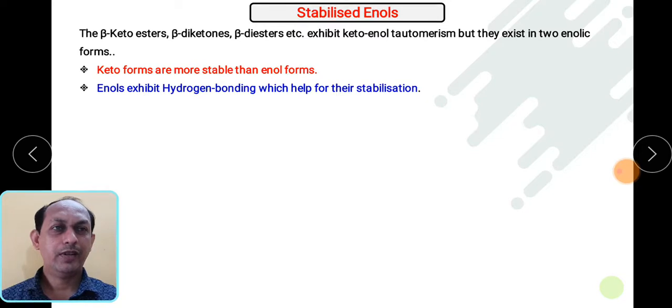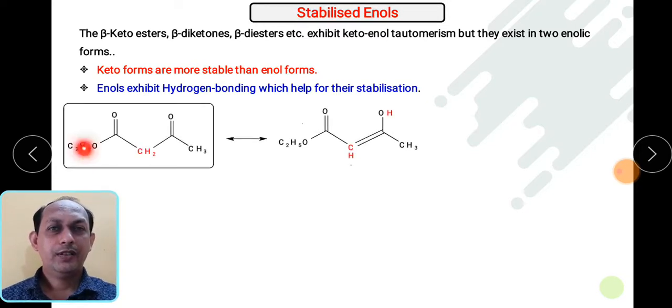So let us see how this hydrogen bonding effect is formed. As we have seen, this is an acetoacetic ester. This is the keto form. Presently we can say this is a beta keto ester. So it will get tautomerized into the enol form at this particular site. The hydrogen from here goes to here, so double bond formation will take place and the position of hydrogen changes. These two structures are the same, but they differ only in the position of the hydrogen atom and the double bond. So this is one structure.